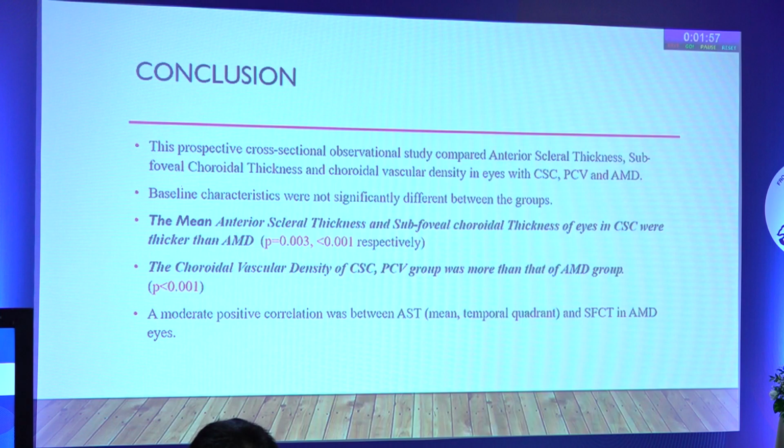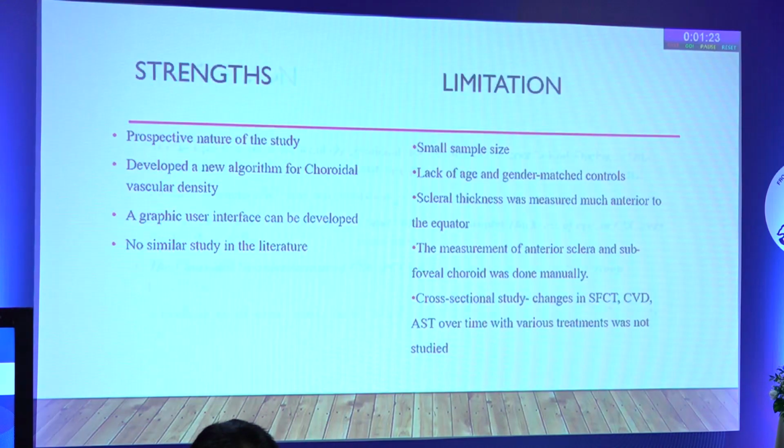So concluding our study, we found that the anterior scleral thickness and the subfoveal choroidal thickness of the eyes with CAC were thicker, and the choroidal vascular density of the CAC in PCV eyes was more than that of AMD. So we add to the literature that indeed a thickened sclera might be the cause as to why the choroid gets congested in the CAC eyes, but the sclera is determined by multiple factors. It is determined by axial length, refractive error, and even by genetic and epigenetic factors. So further studies need to be conducted as to why the sclera of the eyes with CAC gets thickened.